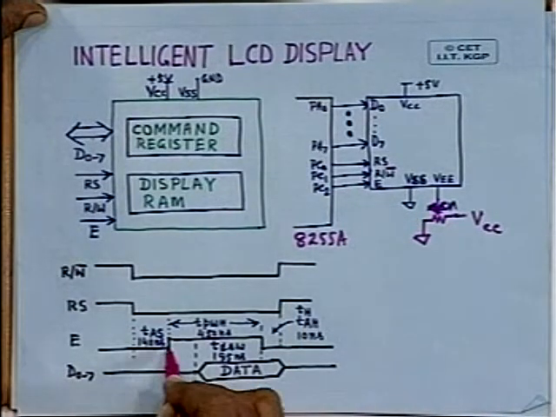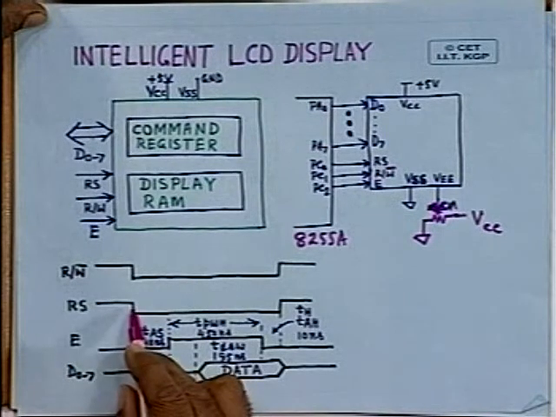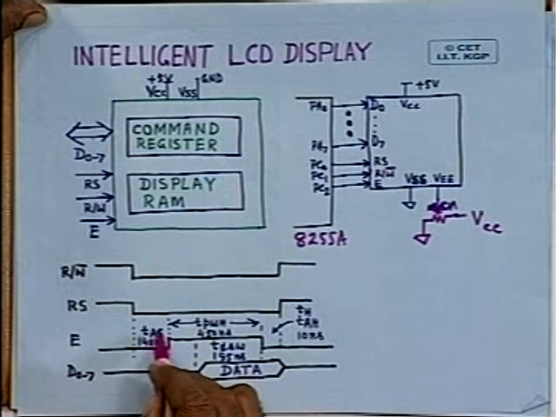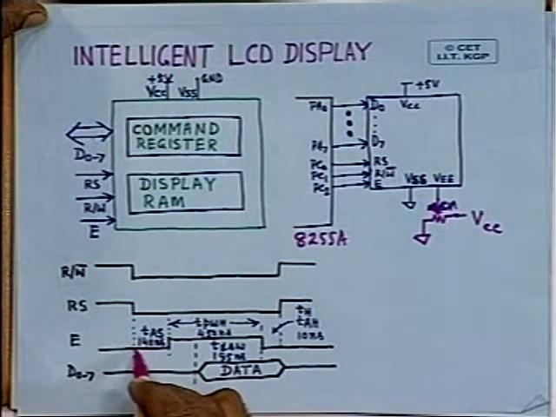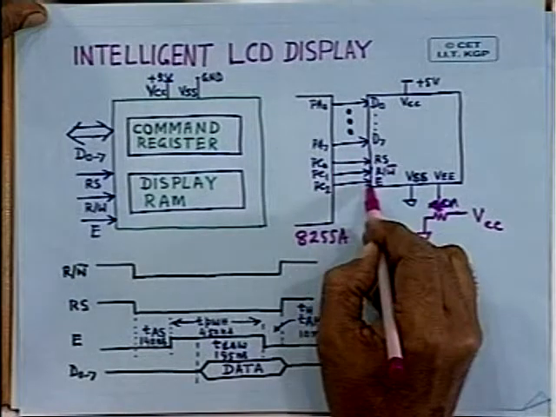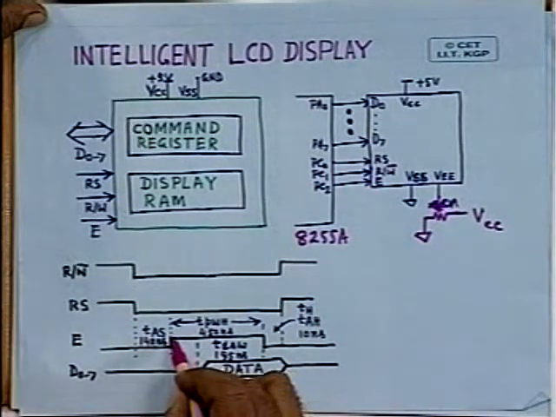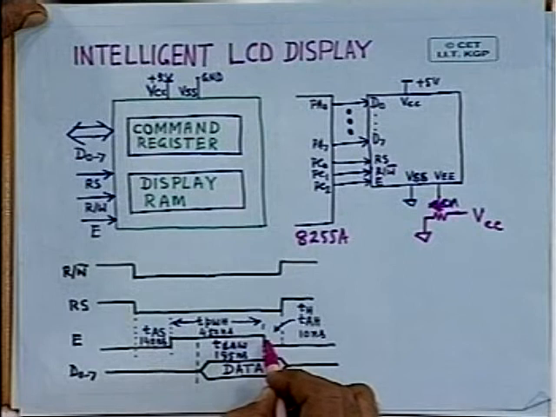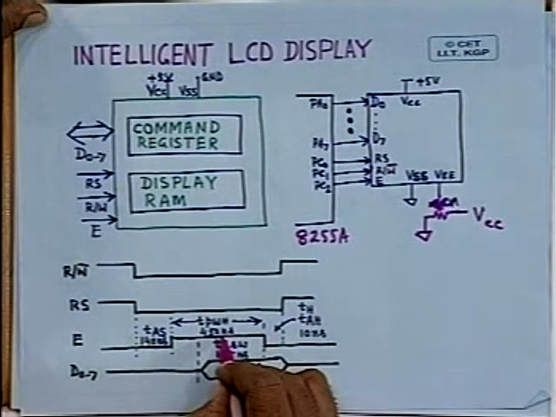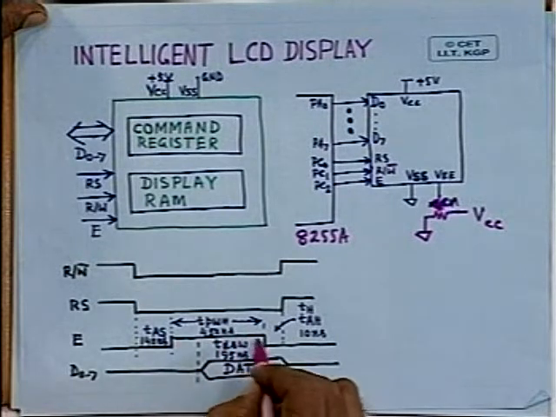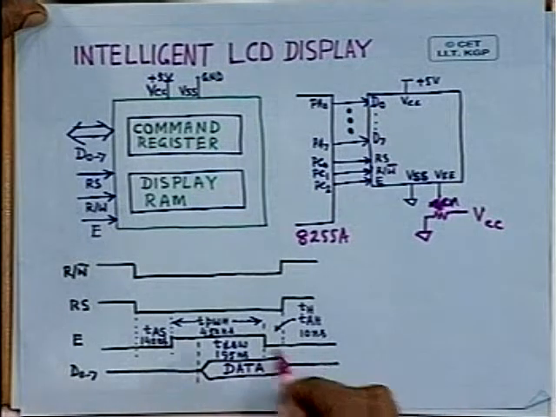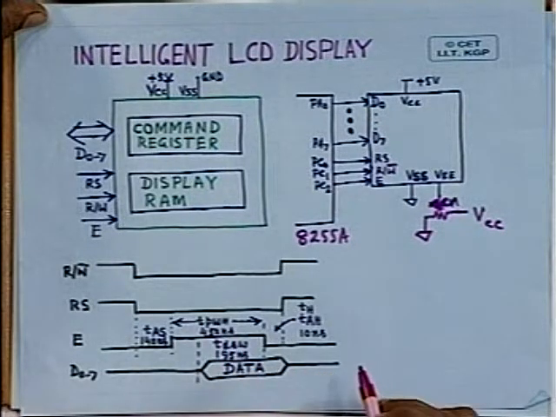And as you can see here, after you generate the register select, there is an address setup time, which is typically 140 nanoseconds. After that you will generate the enable signal, and you have to keep that signal for 450 nanoseconds, so that the chip is enabled and reading and writing is possible. So 450 nanoseconds is necessary for that purpose.